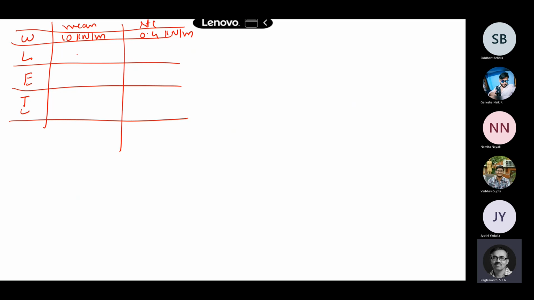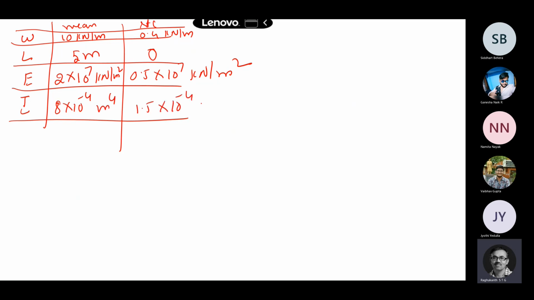L has a mean of 5 meters and standard deviation 0. Young's modulus is 2 into 10 to the power of 7 kilonewton per meter square, with standard deviation 0.5 into 10 to the power of 7. I is 8 into 10 to the power of minus 4 meter to the power of 4, with standard deviation 1.5 into 10 to the power of minus 4 meter to the power of 4. So these are the statistics.